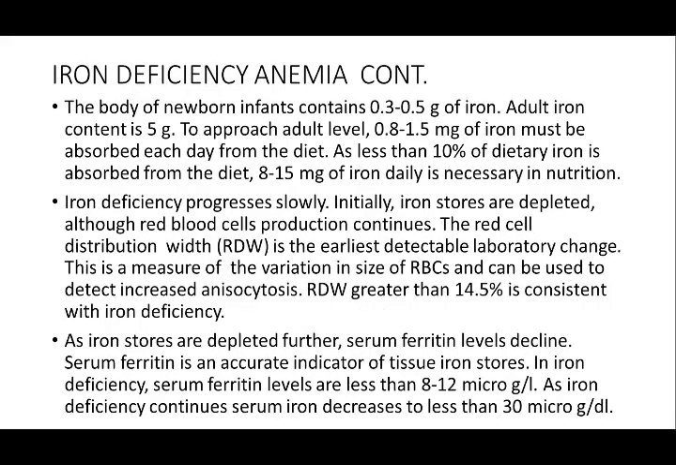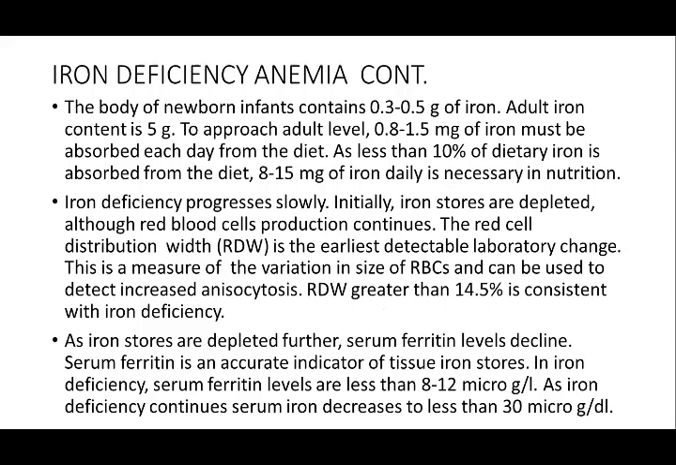The body of a newborn infant contains 0.3 to 0.5 gram of iron, and the adult iron content is 5 gram. To approach adult level, 0.8 to 1.5 milligram of iron must be absorbed each day from the diet. As less than 10% of the dietary iron is absorbed, 8 to 15 milligram of iron daily is necessary in nutrition. So the daily requirement of iron is 8 to 15 milligram per day.